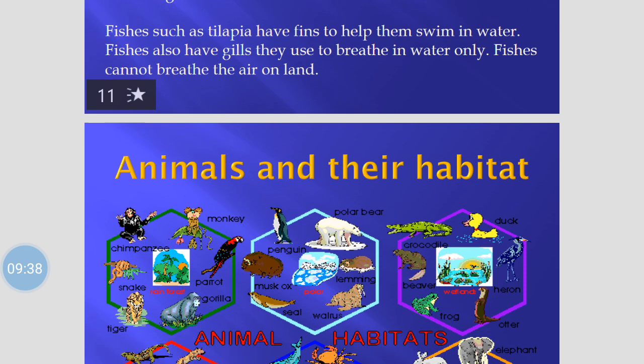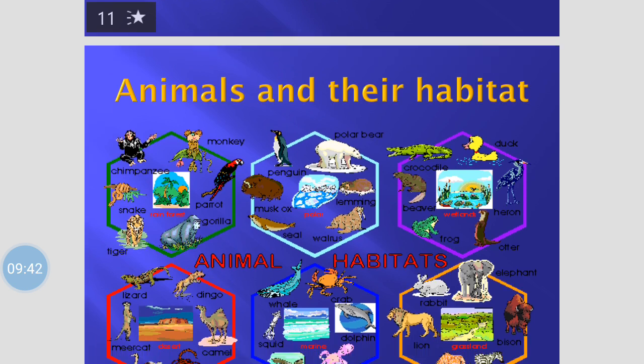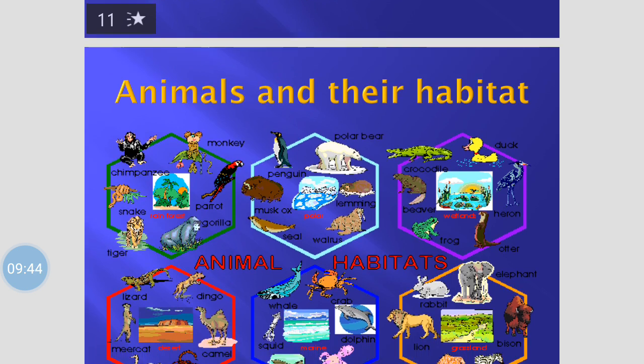Animals and their habitats. As you can see in the picture, I want you to study this carefully and learn them. We have animals and their habitats. We have the rainforest. Animals in the rainforest include the tiger, the gorilla, the snake, and so on.